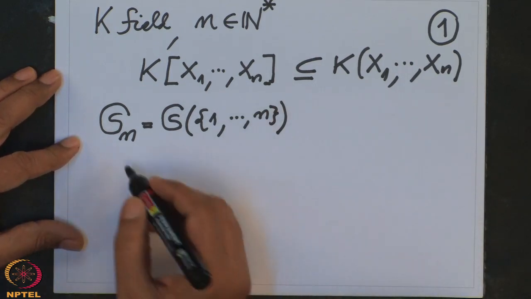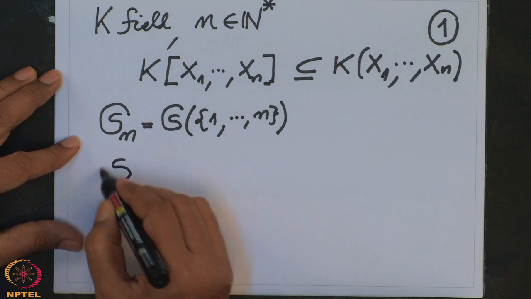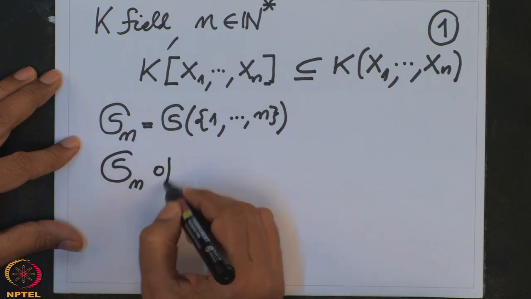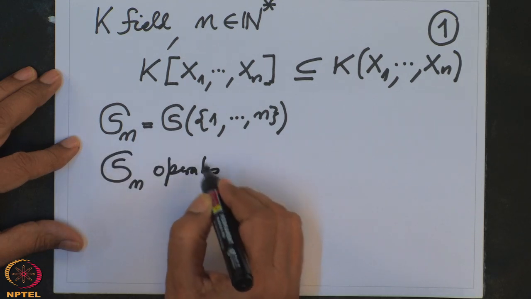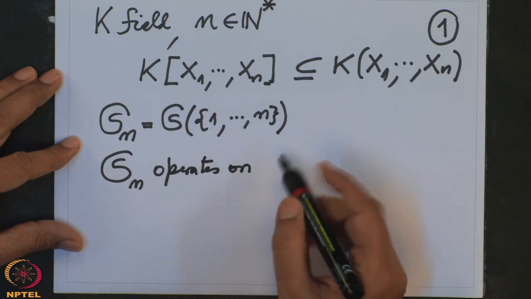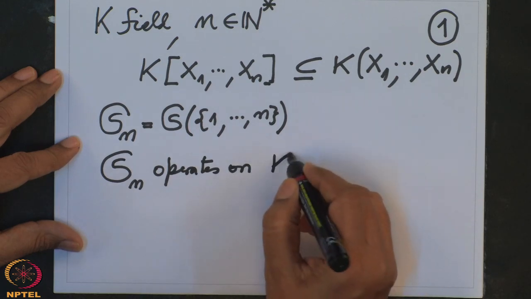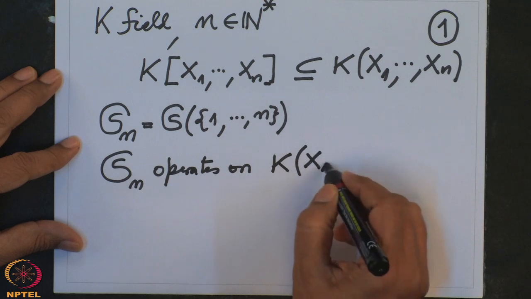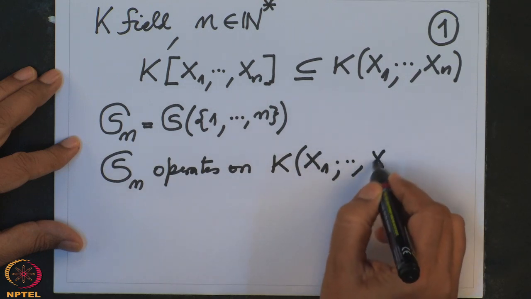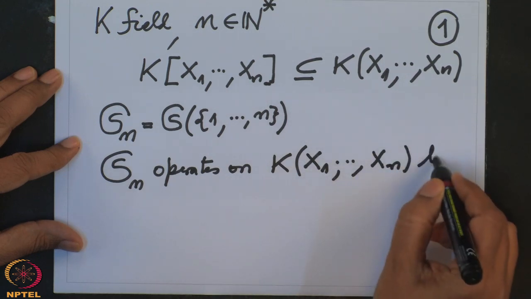So, I want to say that Sn operates on the rational function field in n variables over K, by what?